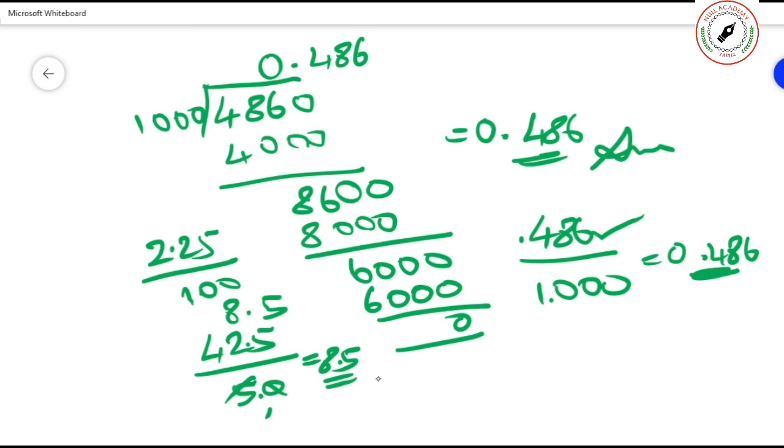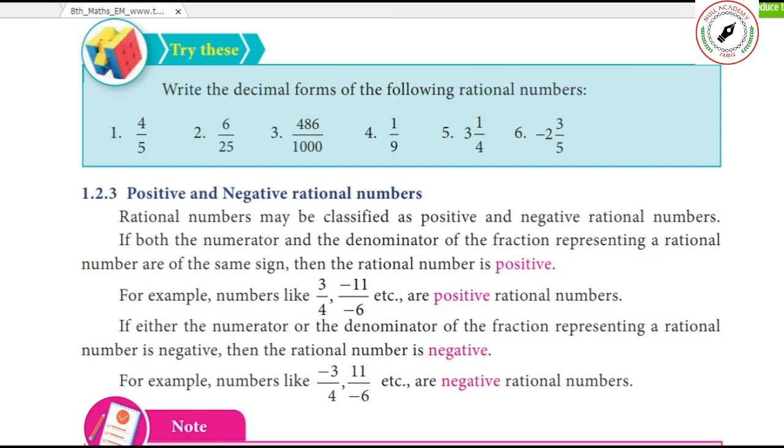Okay, this is another easiest method. Can you understand this one? This is a very important one. Okay, we will see the next one in the next class. You try to do all the other things.